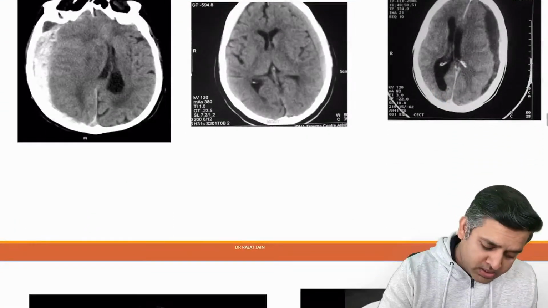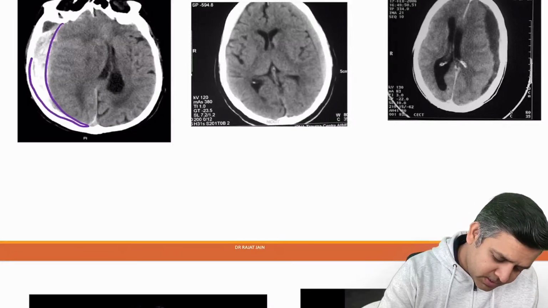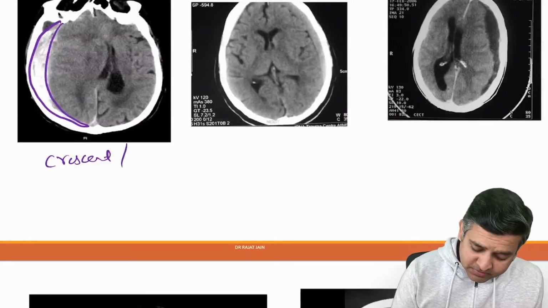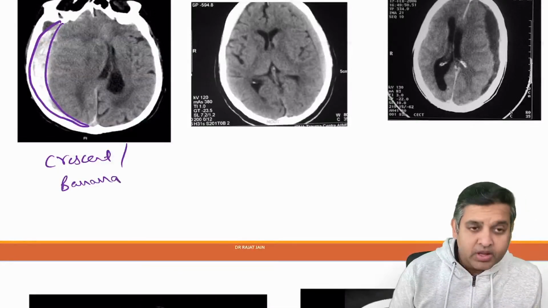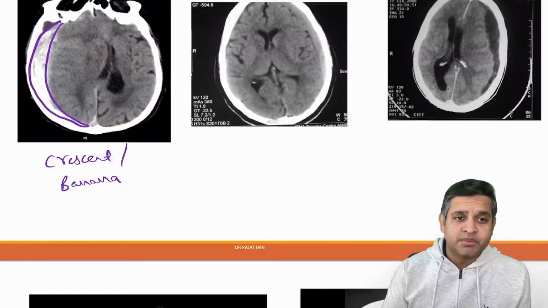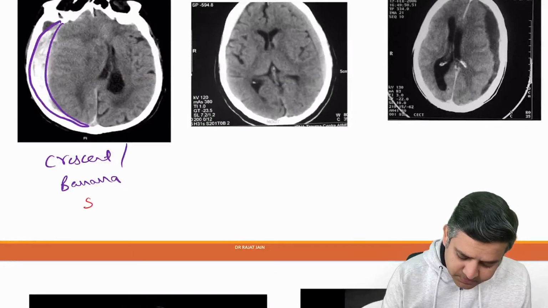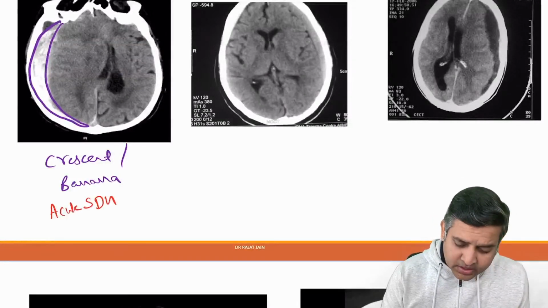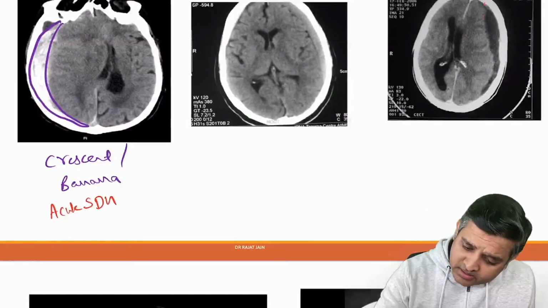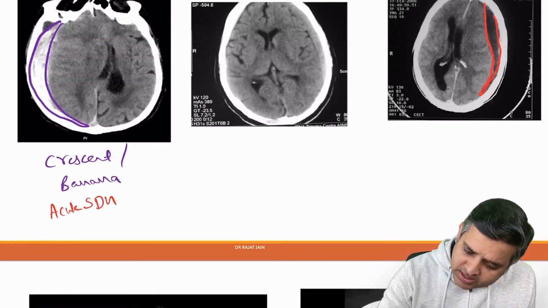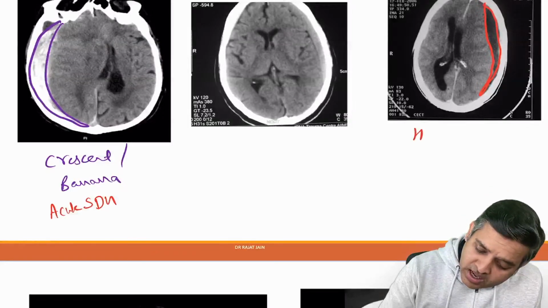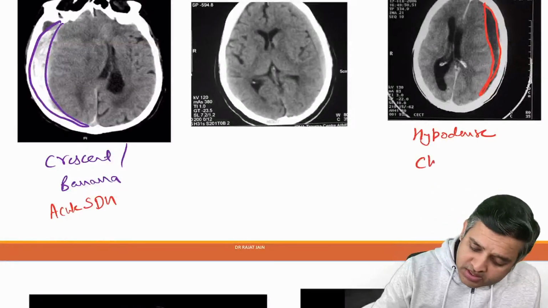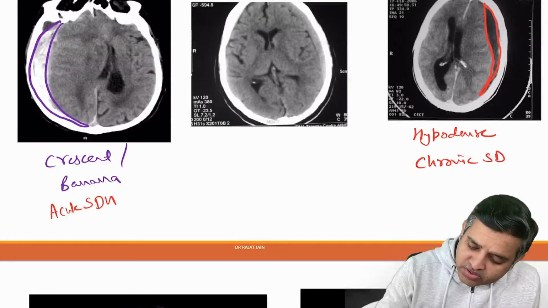Now tell me, what is the shape of the hematoma here? It's a crescent shape. Yeah, crescent. What do we call it as? We call it as a banana shape hemorrhage. A crescent shape or a banana shape hemorrhage. This is seen in SDH, and because it is hyperdense, it is acute SDH. On the other hand, this hemorrhage is again banana shape, but it is hypodense. Hypodense crescent shape hemorrhage is chronic SDH.